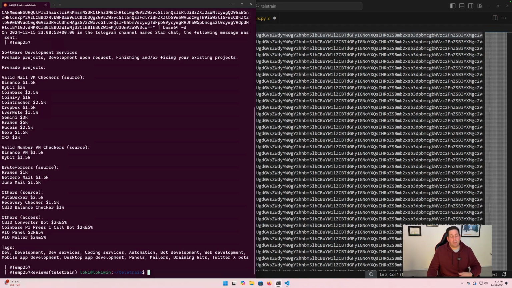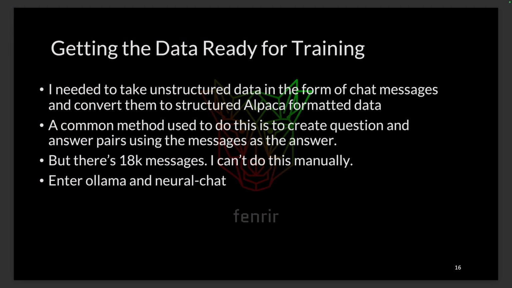If there were just 20 of them, that'd be fine, but we have 18,000 of them. So this is a lot. It's a lot to take in. And we need to now take these 18,500 messages and create Q&A pairs for them.